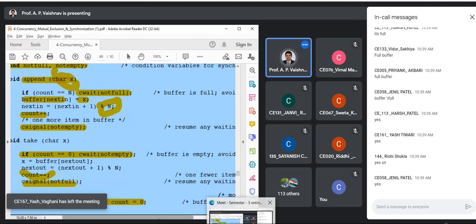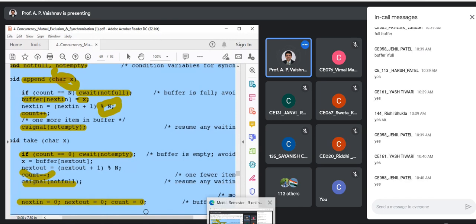Inside the monitor. So the values cannot be overwritten, right? The consistency of the values will be maintained. It is guaranteed because everything is there inside the box. Understood the monitor concept now? Yes or no? Yes, I'll upload these slides today itself.